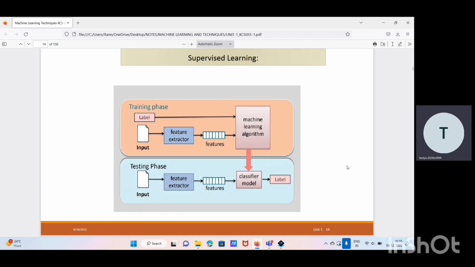This picture shows the working of supervised learning. The first one is the training phase, in which we provide our input with a label. Here label basically means the output for that particular input. From that we extract the features and develop a machine learning algorithm. In the testing phase we provide a new input without any label and test our model on whether it is able to give the correct output or not.